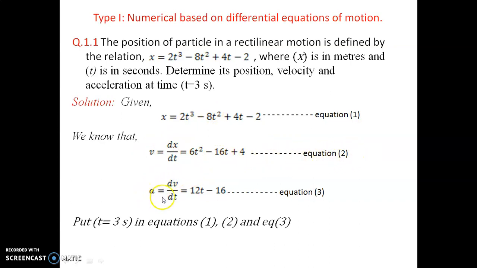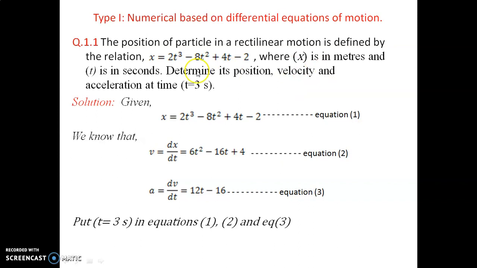Now acceleration. We know that acceleration is equal to dv by dt, or we may say that it is the second derivative of the displacement with respect to time. So the derivative of 6t square is 12t, and the derivative of 16t is only minus 16. In this way we have got the third equation. These are the three equations that are expected to be derived, and we have done that job.